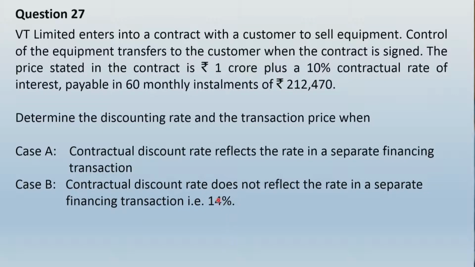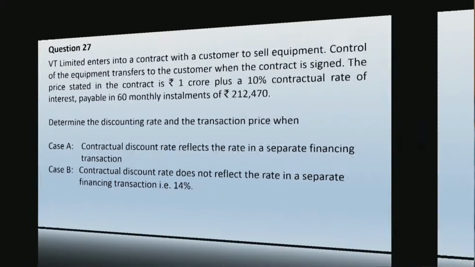However, if you apply a higher discounting rate, the present value definitely would be less than 1 crore, because the IRR for this arrangement is 10%. If you are discounting using a higher rate, the present value will be definitely less than 1 crore. In such case, it is that reduced present value which will be recognized as a sale proceeds of the equipment, and the differential will be considered as the interest or financing component to be recovered over 60 monthly installments. So let us see how to write up the answer.